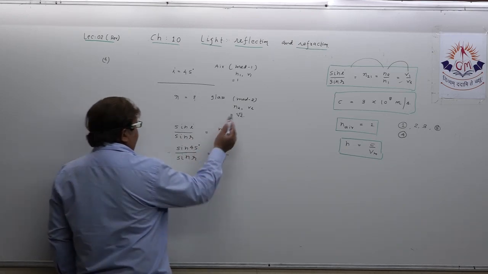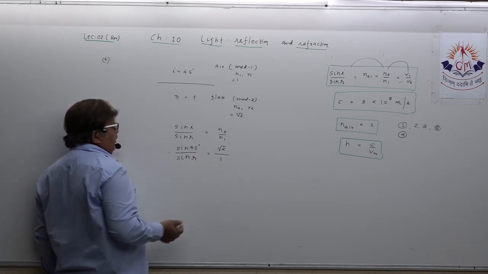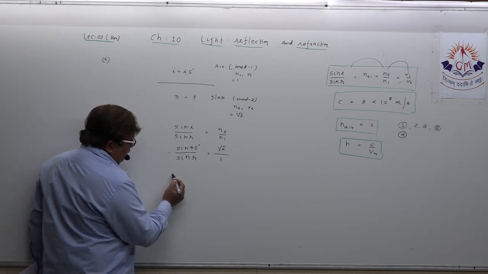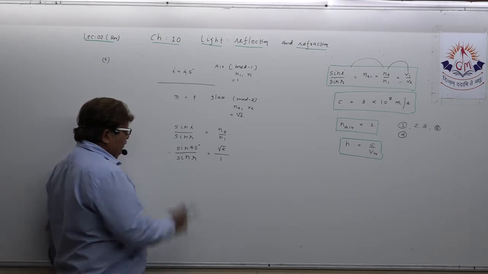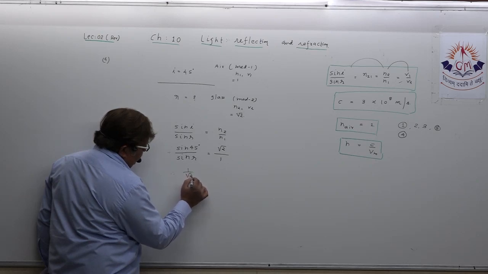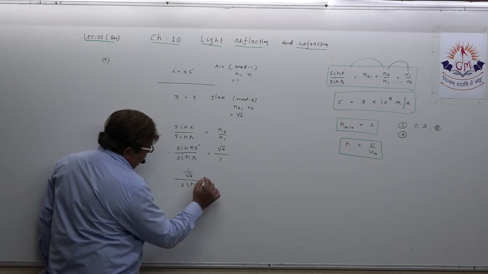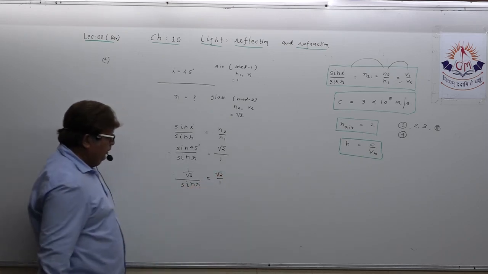N2 upon N1, sin 45 upon sin R. N2 is the refractive index of glass, under root 2. N1 is the refractive index of air, that is 1. Now, dear student, you all know the trigonometrical ratios. What is the value of sin 45? You all know it is 1 upon root 2, right? Upon sin R equal to root 2 upon 1.